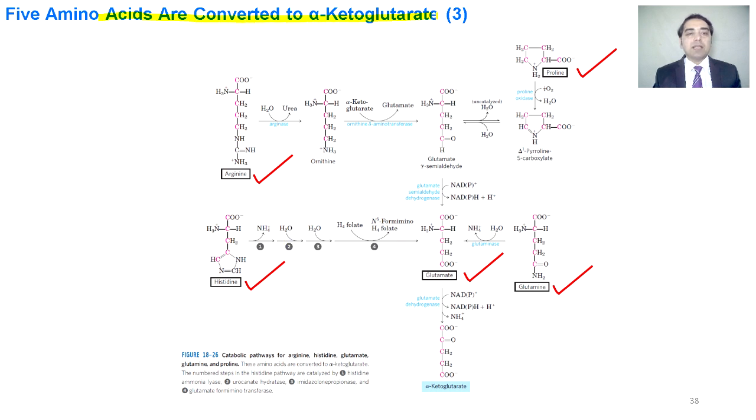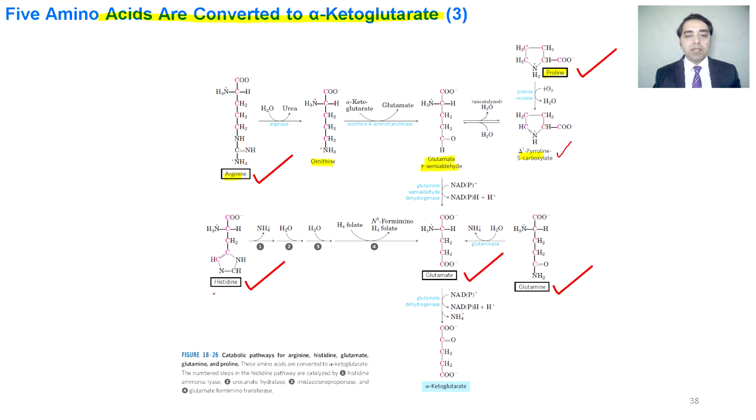5 amino acids are converted to alpha ketoglutarate. Like arginine is converted into ornithine, and then ornithine is converted into glutamate gamma semialdehyde, and then this product is converted into delta pyrroline 5-carboxylate, and the pyrroline is converted into this product.